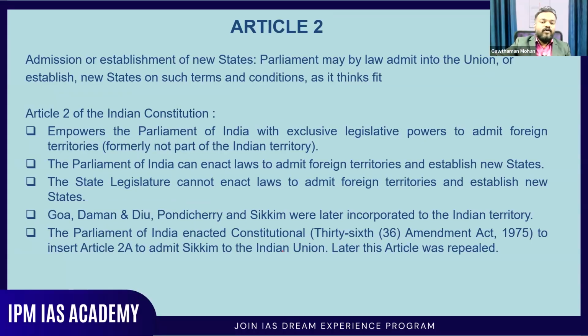These are foreign territories, but now they are becoming a part of India. That is Article 2. Parliament may by law admit into the union or establish new states on such terms and conditions as it thinks fit. So basically, you need to understand that in all these areas, the authority to make decisions lies with Parliament.